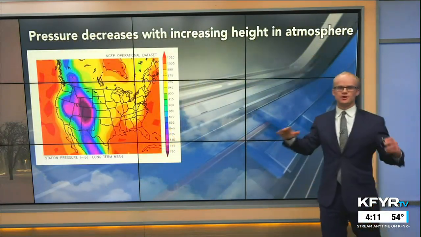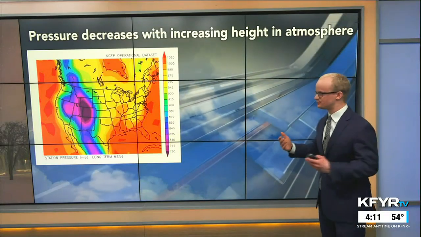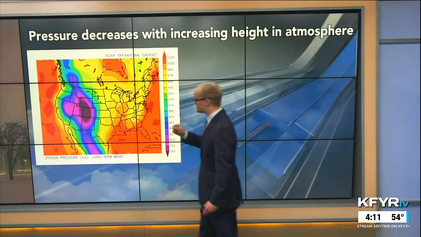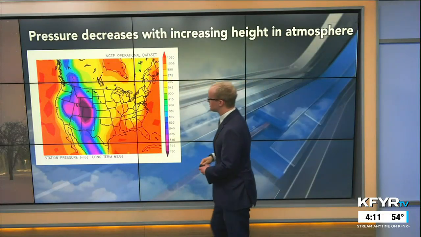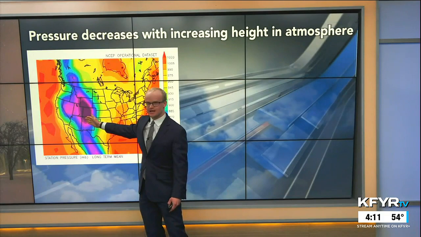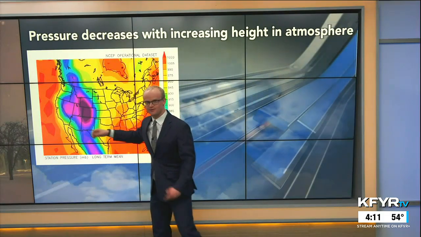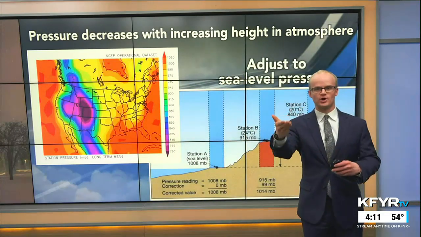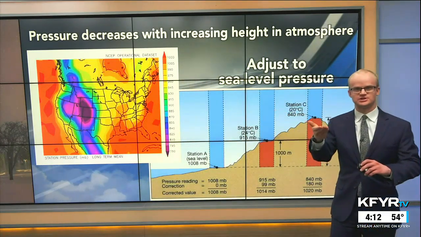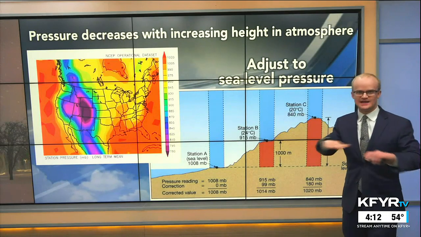If we look at a weather map across the United States in terms of pressure, just at each individual station, using the principle that pressure decreases with increasing height, there would constantly be areas of low pressure over the Rocky Mountains, over that higher elevation. So meteorologists need to adjust for that height difference, that elevation difference, to get a more level playing field.